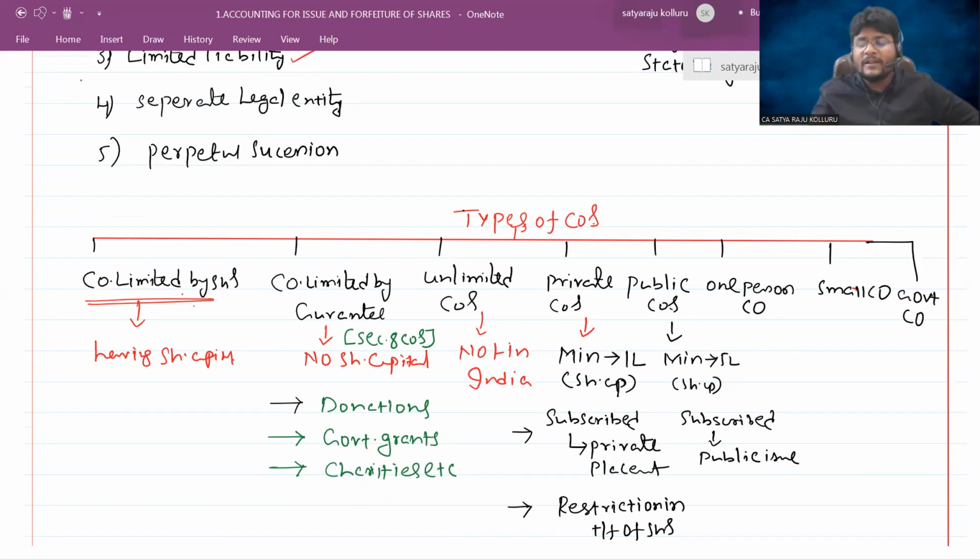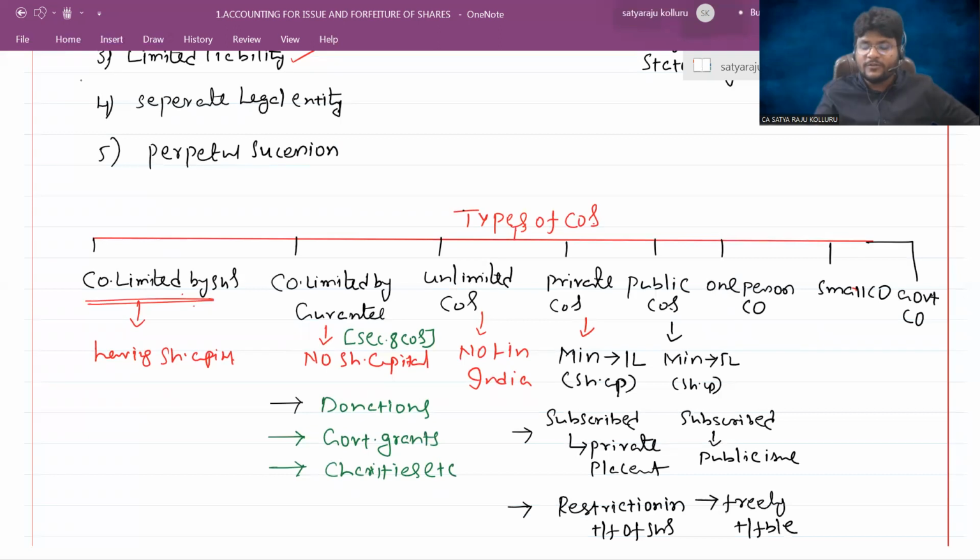So for the transfer of shares, in the company's bylaws itself, they provide certain restrictions. The shares should be transferred to a family member only, or they should be held for a certain number of years. Like that, certain restrictions are there with respect to transfer of shares. In public companies, the shares are freely transferable.